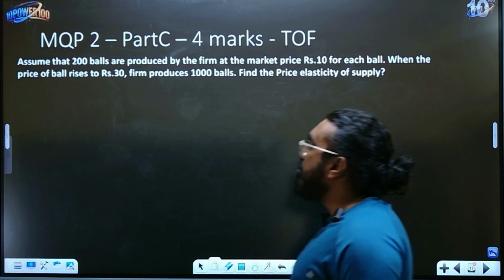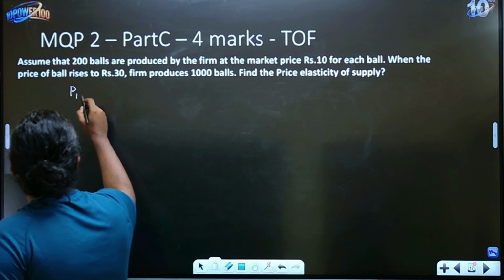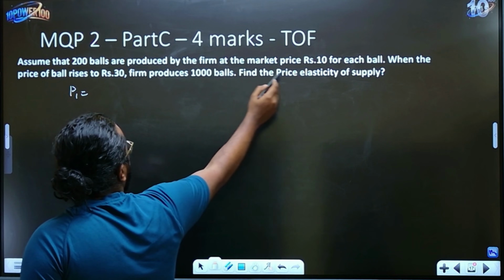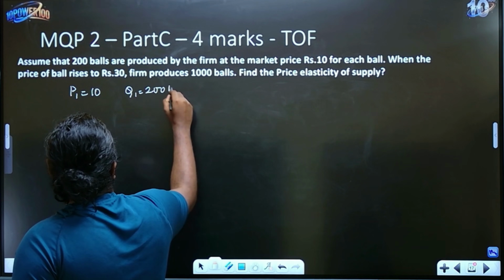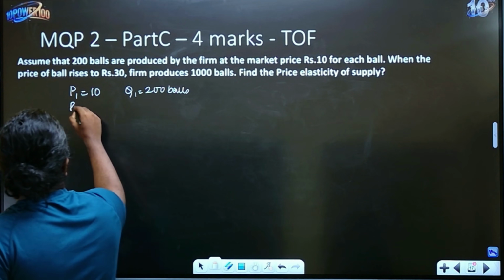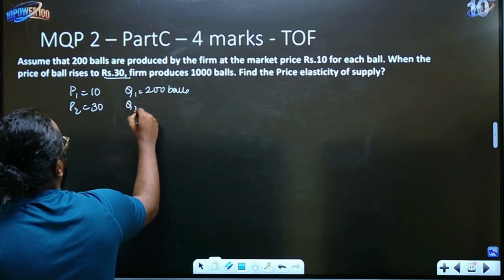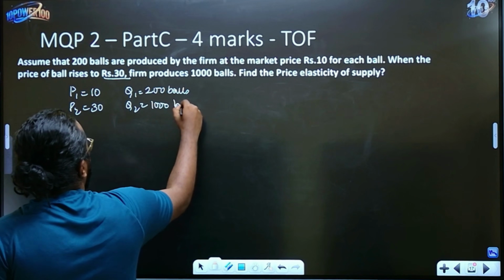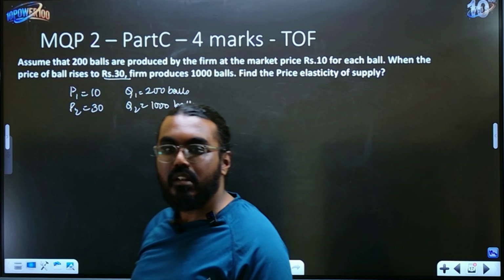One more question I have for you children, very similar, same logic you can follow. This time I'll write short form. So P1, the first original price is 10 rupees. Q1 is 200 balls. Then P2, price rises to 30 rupees, and Q2 is 1000 balls. So this is what is given to you. Write Given clearly in your answer paper.